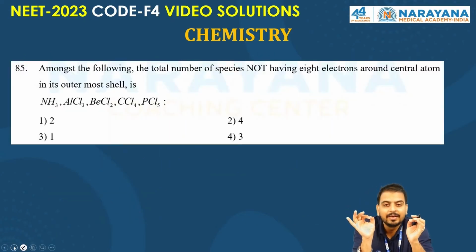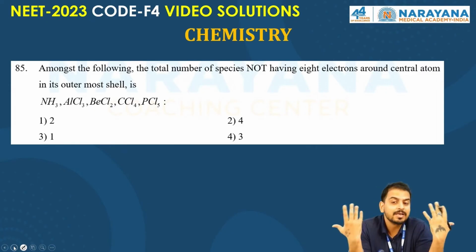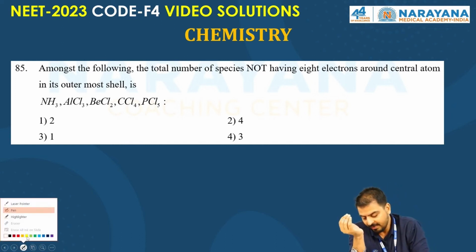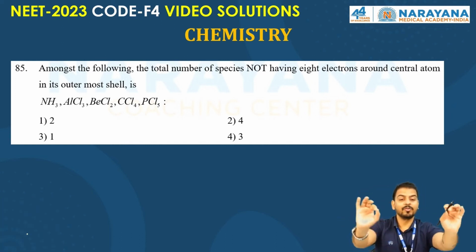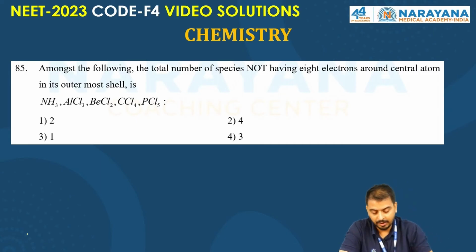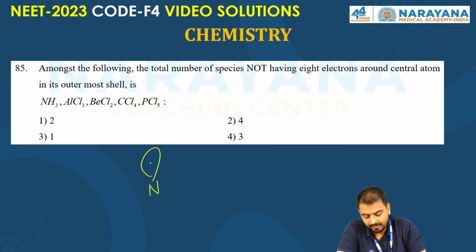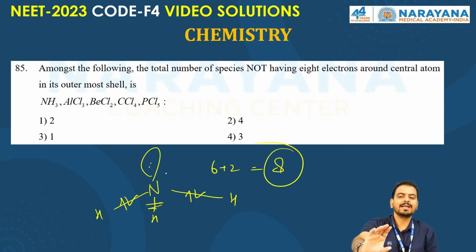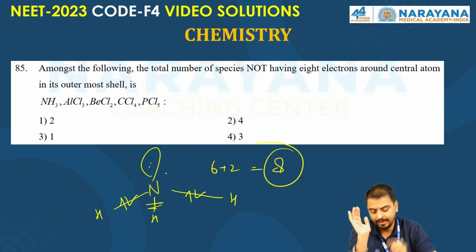Among the following, the total number of species not having 8 electrons around the central atom in its outermost shell. One of the very fundamental questions, but I think a lot of you made a mistake here because you think NH3 is also having one lone pair. But if you consider the electrons, 2, 2, 2, 6, that is 8 electrons, the octet is complete.